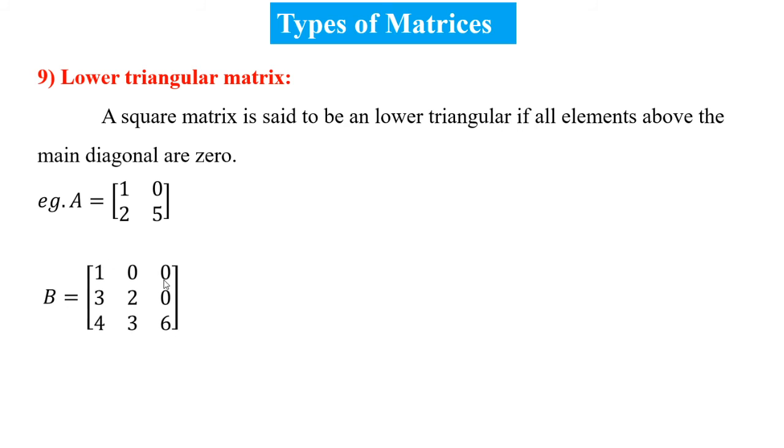Let us see another example. 1, 2, 6, and the elements above the diagonal are 0, 0, 0. So it is known as a lower triangular matrix. In lower triangular matrices, the lower triangle is formed, the lower triangle elements are non-zero, and the elements above the diagonal are 0.